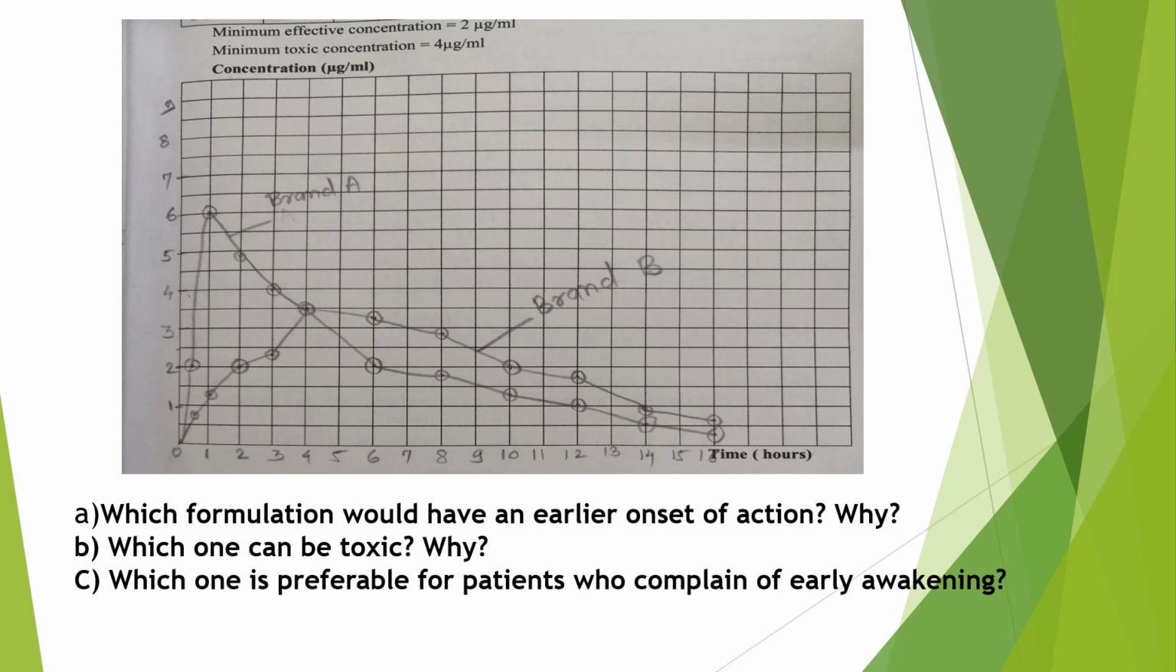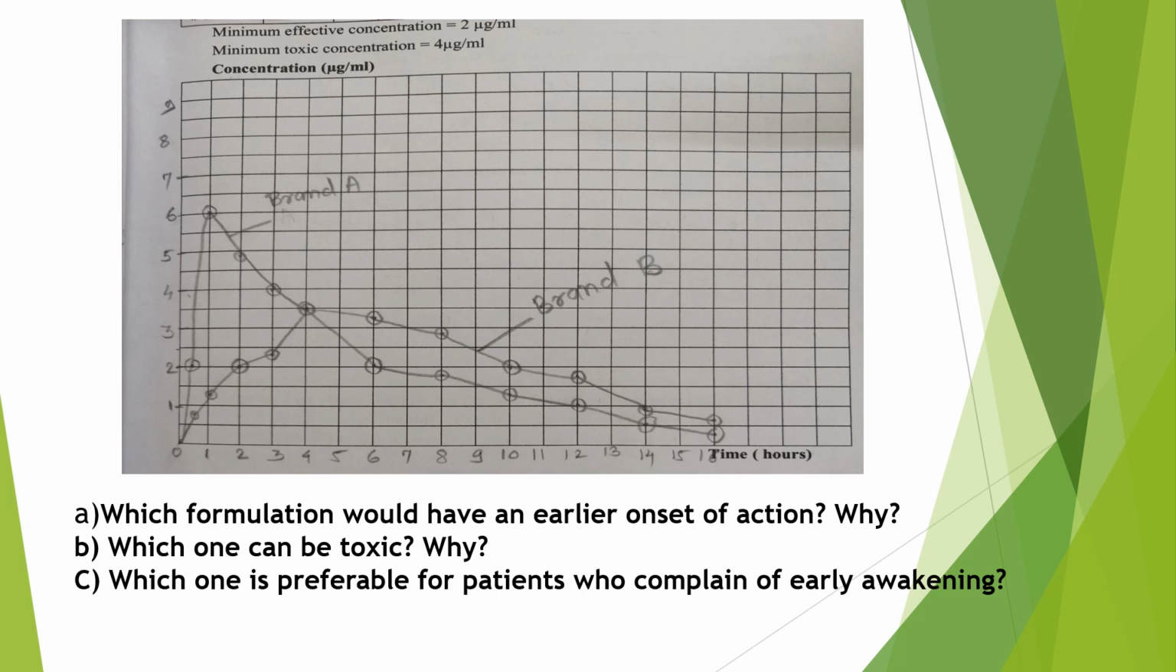Okay, so here both brand A and brand B are hypnotic agents. Both are hypnotic drugs. Formulation B is preferable for patient who complain of early awakening because formulation B maintains plasma concentration about minimum effective level up to 10 hours.